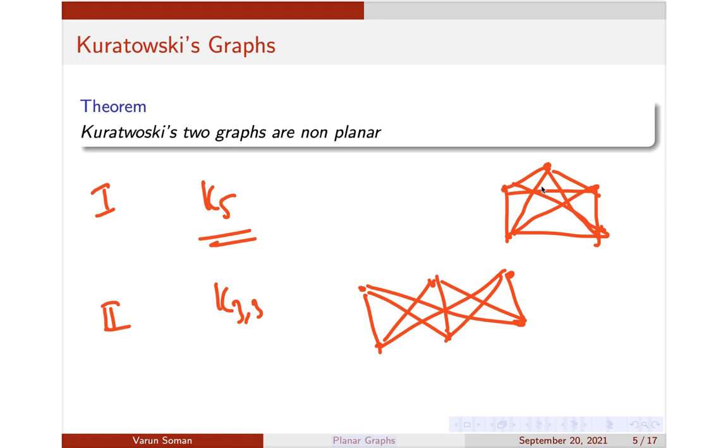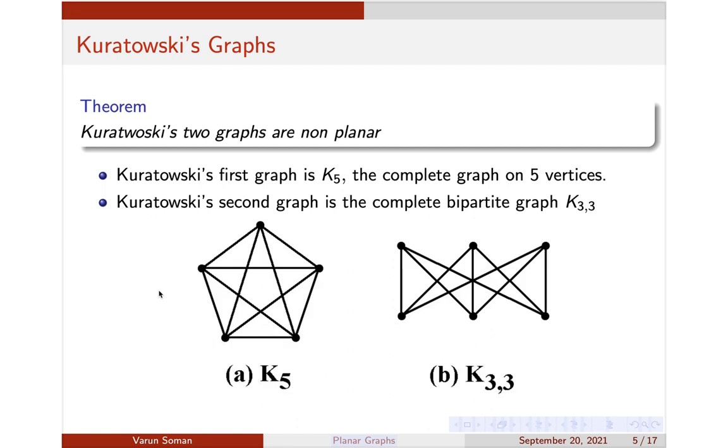So these two are non-planar graphs. We'll make use of these results to prove in general whether a graph is planar or not. Remember that Kuratowski's two graphs, the complete graph on 5 vertices and the complete bipartite graph K3,3, are non-planar. This is Kuratowski's first graph and this is Kuratowski's second graph.